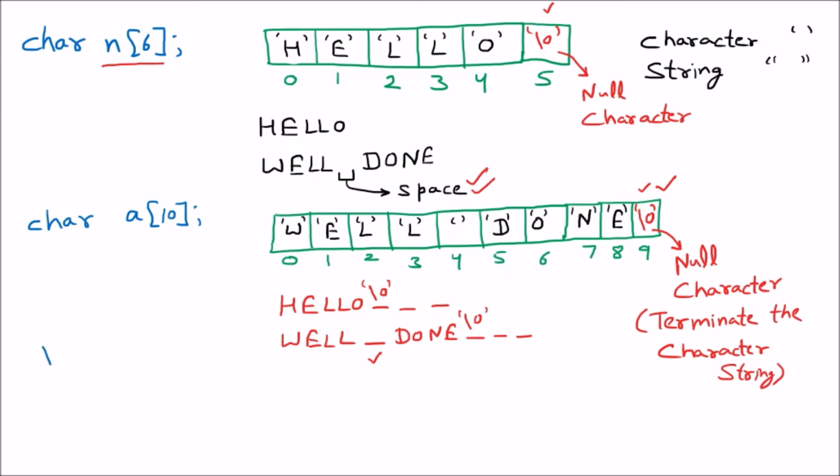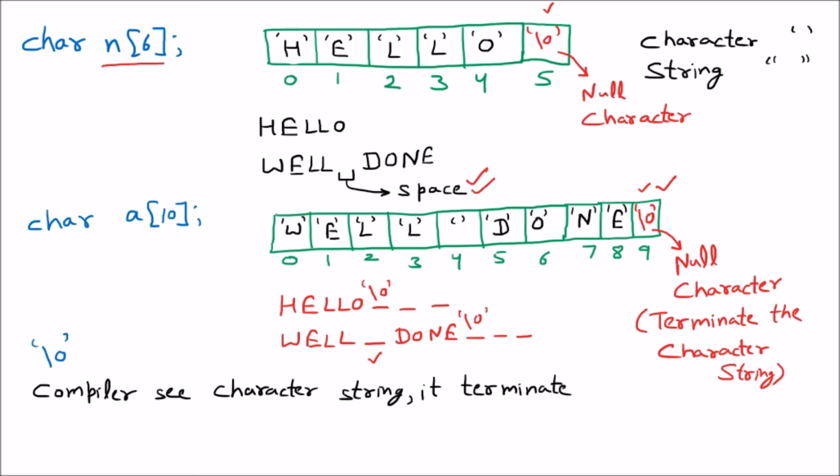So if I talk about this \0, there is an important thing that when the compiler sees a character string, meaning any number of characters it is finding, then it terminates it with the null character, and we know that the null character is \0.